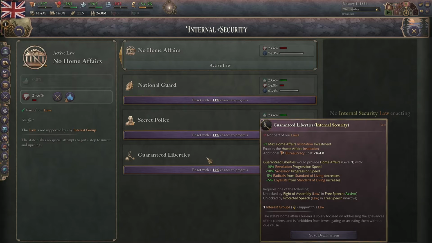Guaranteed liberties is the last one on this list. Reduces revolution and secession speed just like the rest of them, but it also gives minus 5% radicals from standard of living decreases and plus 5% loyalists from standard of living decreases. This can be increased by 5% up to 5 times, so up to minus 25% and up to plus 25%.